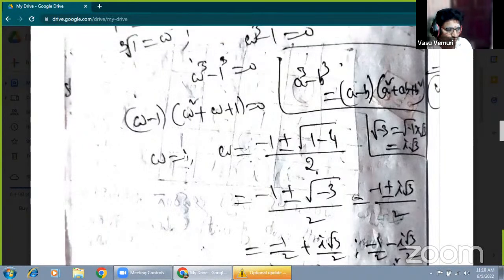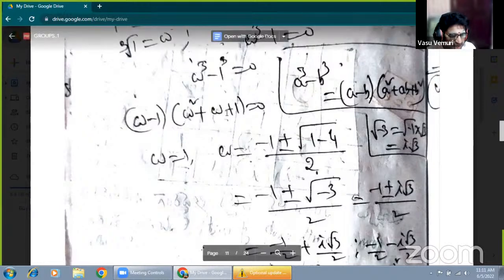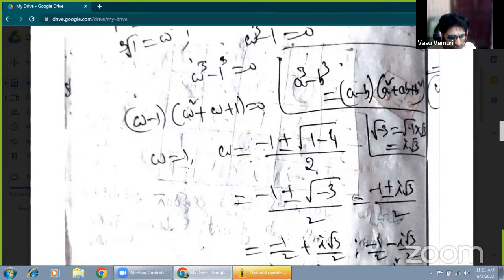This is one of the roots. Now observe omega square plus omega plus 1 equals 0. This expression is quadratic and we are not getting ordinary factors, so through the quadratic formula we must find the roots. This is the equation in terms of omega.